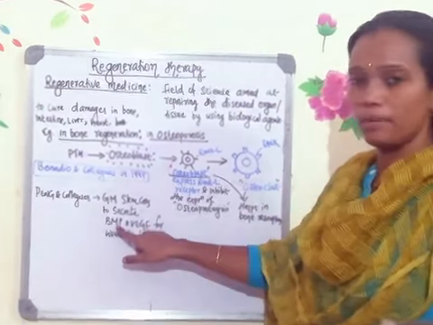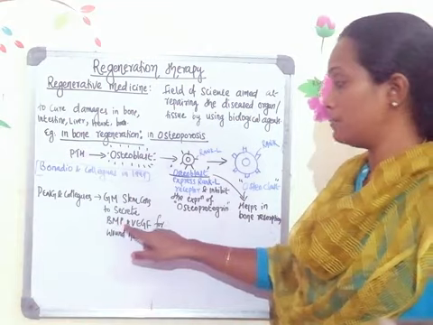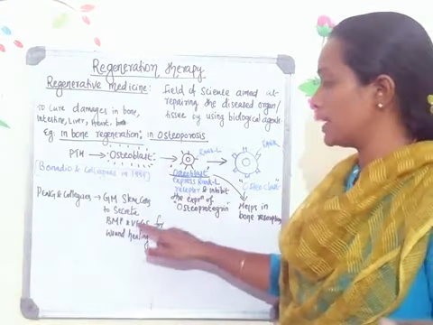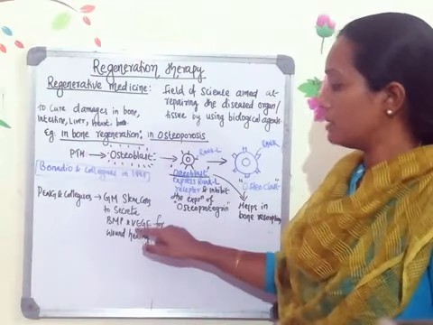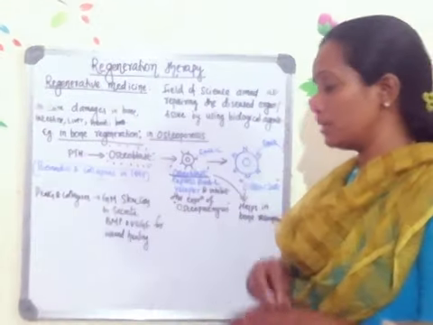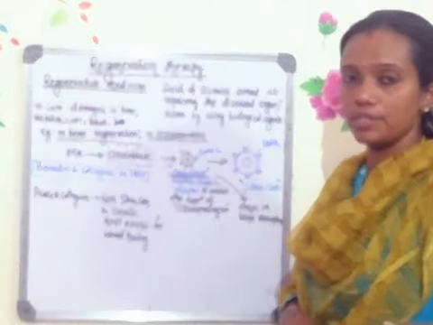proteins. One is BMP. I told you about BMP already. What is BMP? Bone morphogenic protein. And another one is VEGF. VEGF stands for vascular endothelial growth factor. Vascular endothelial growth factor is needed for the regeneration of blood vessels in the wounded site. BMP is needed if any damage is there in the bone.